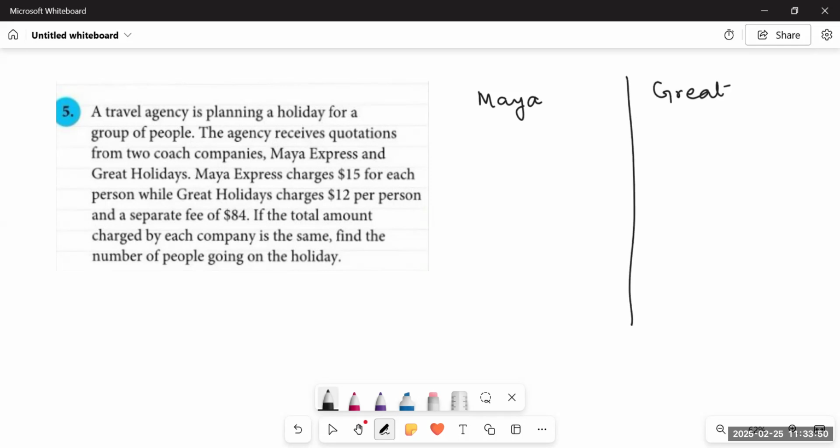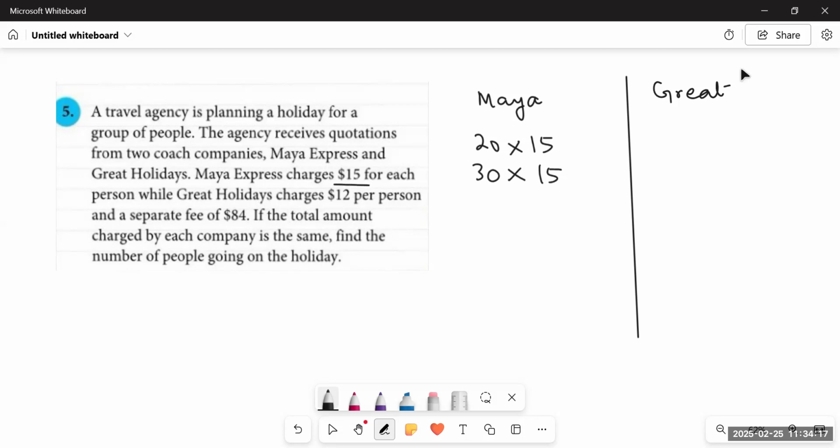So what Maya Express charges, they are saying that whatever number of people you are going to have, we will charge $15 per person. Like if you have 20 people, the charge would be 20 multiplied by 15. If you will have 30 people, the charge would be 30 multiplied by 15. Means $15 is constant. It won't change.